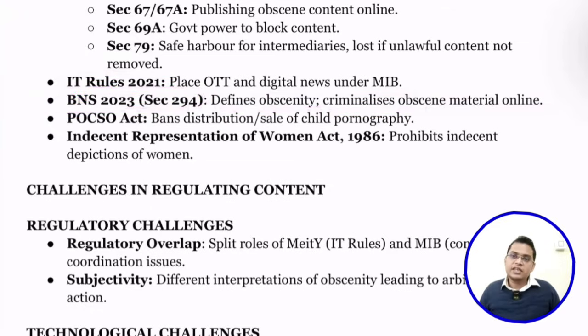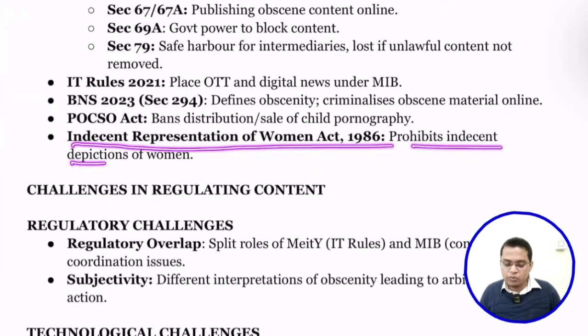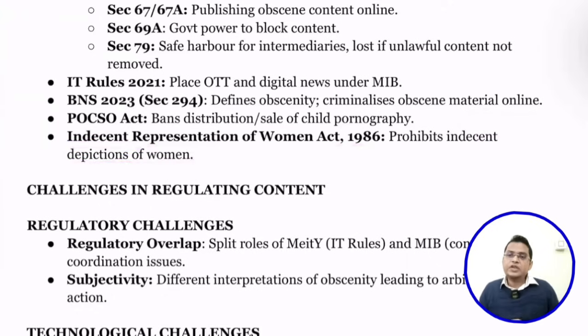Even the Bharatiya Nyaya Sanhita is against promoting obscene and nudity content online. The POCSO Act, Protection of Children from Sexual Offences Act 2012, bans distribution and sale of child pornography. Under this act, anyone below the age of 18 is considered a child. If anyone is involved in promoting child pornography, a strict penalty can be imposed on that person. One more act, the Indecent Representation of Women Act, prohibits indecent representation of women. So if anyone is representing women in a very bad manner, that can be penalized also.